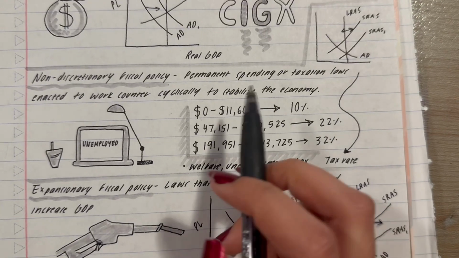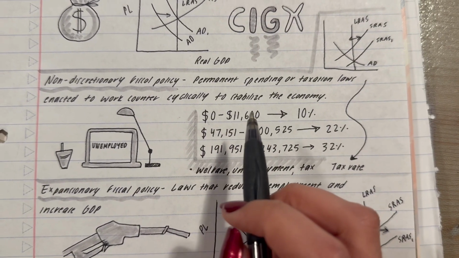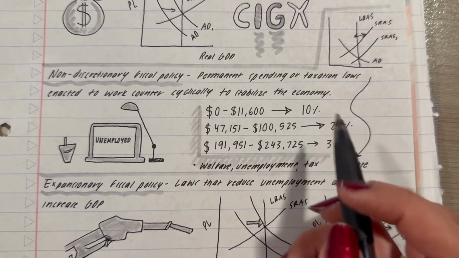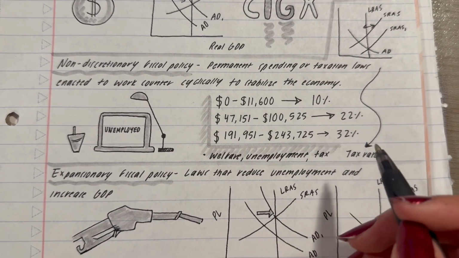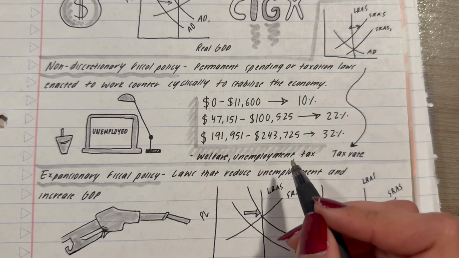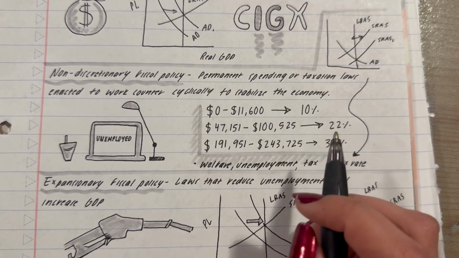So, non discretionary fiscal policy is permanent spending or taxation laws enacted to work counter cyclically to stabilize the economy. So, if the economy is doing really bad, there are things that are already placed in the system, such as welfare, unemployment benefits, or income tax, that are supposed to help get the economy back to normal.